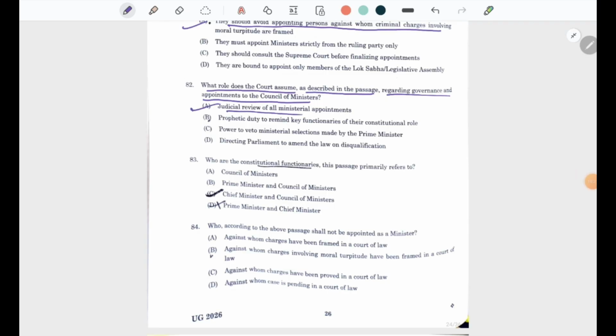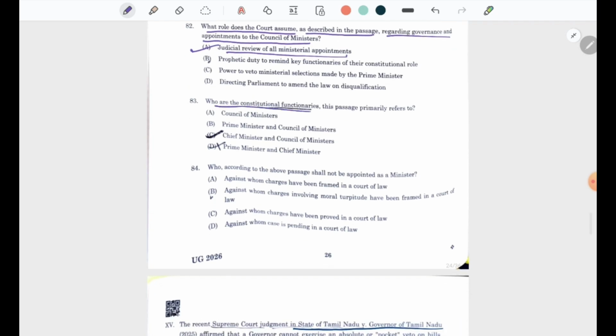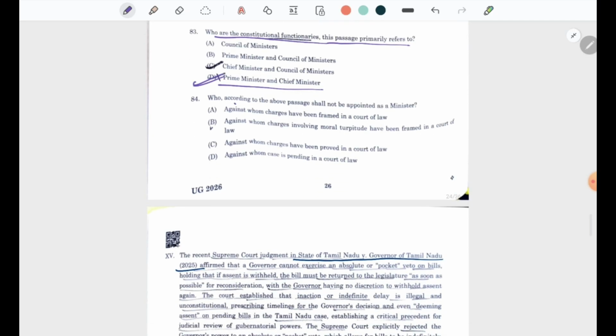Judicial review of all ministerial appointments. What are the constitutional functionaries this passage refers to? The Minister and the Chief Minister, who according to the above passage shall not be appointed as the minister, against whom charges involving moral turpitude have been framed in the court of law.